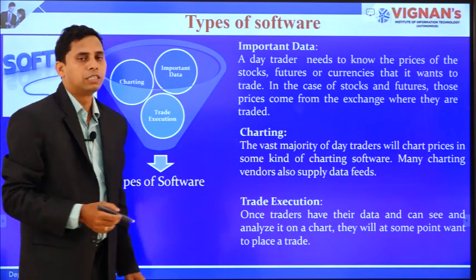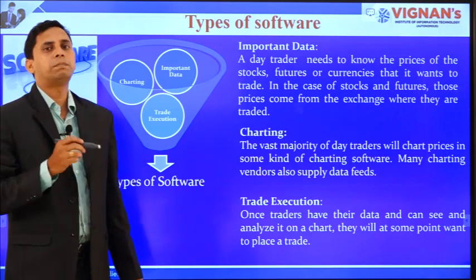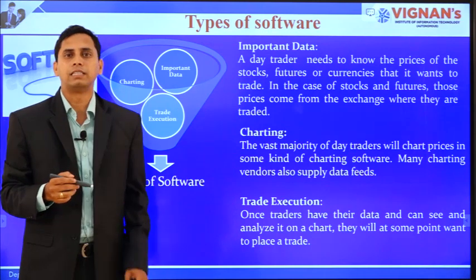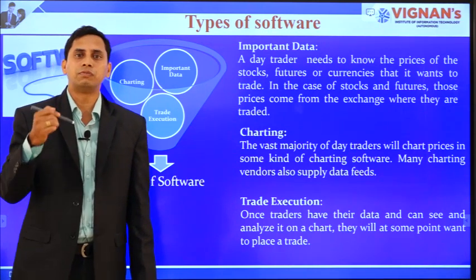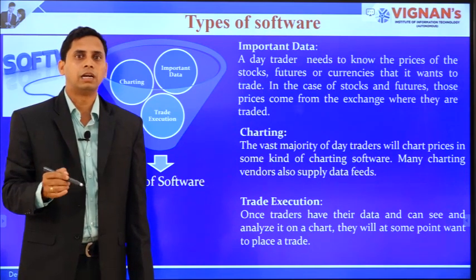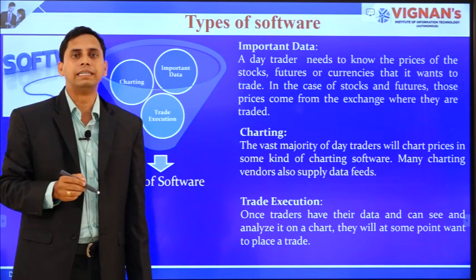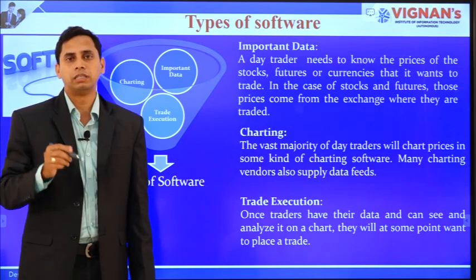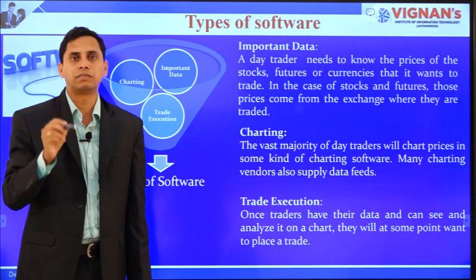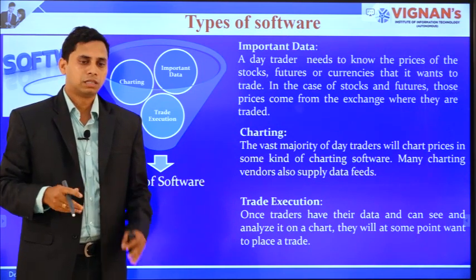Next one is trade execution. Another important parameter for trading software selection is trade execution. The ease with which we can enter the trade is one parameter, and the speed of entering the trade and execution in the trading software is also an important parameter for software selection, because every trader